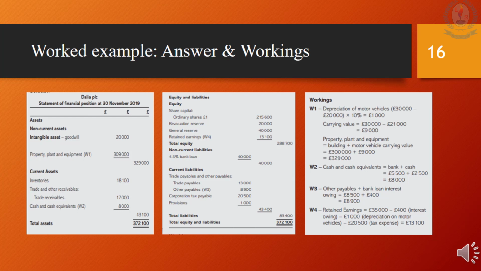Retained earnings and revaluation reserve should be recorded under the equity section. Trade receivables are a current asset. Bank loan interest and the corporation tax payable, add both these payable figures to the other payables. Now record the values in the correct places to balance the SOFP.